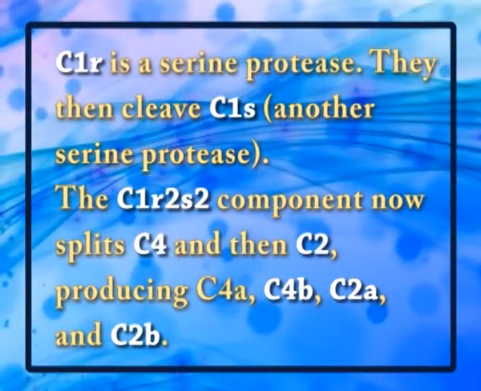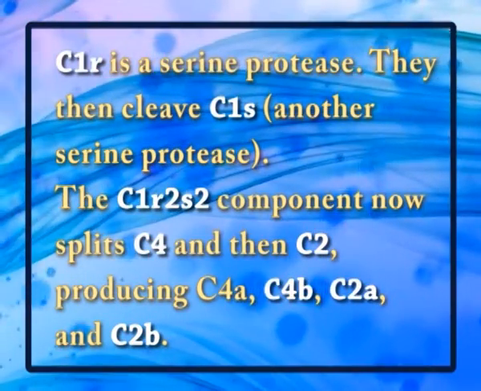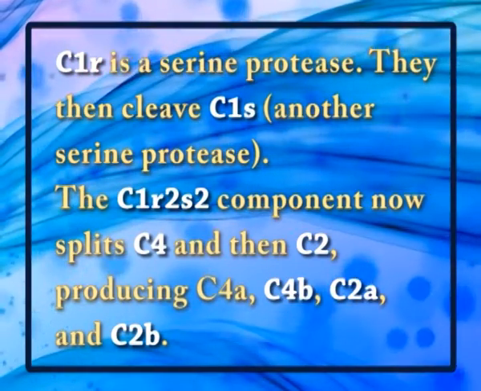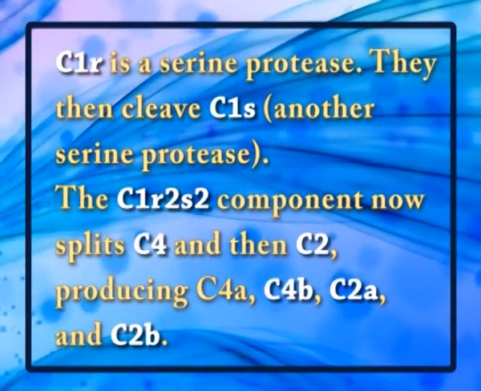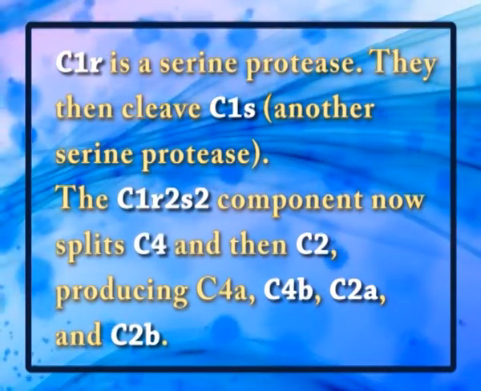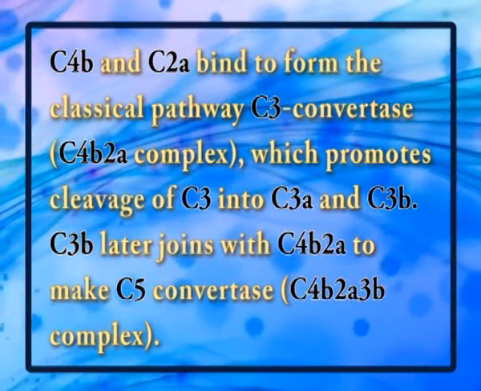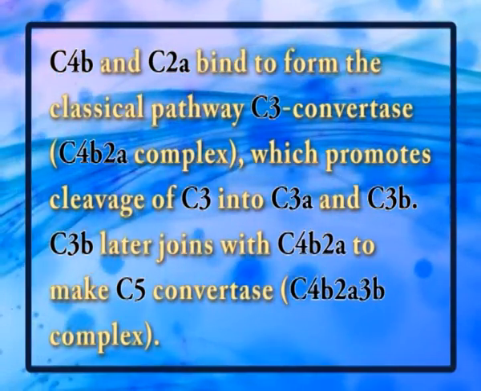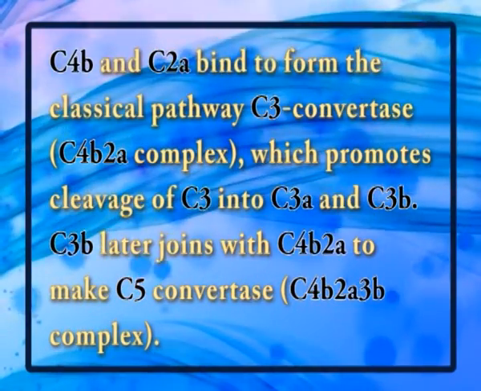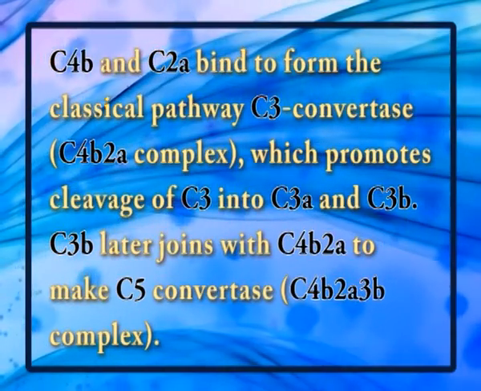They then cleave C1s, another serine protease. The C1r2s2 component now splits C4 and C2, producing C4a, C4b, C2a and C2b. C4b and C2a bind to form the initial classical pathway C3 convertase, that is the C4b2a complex, which promotes cleavage of C3 into C3a and C3b.